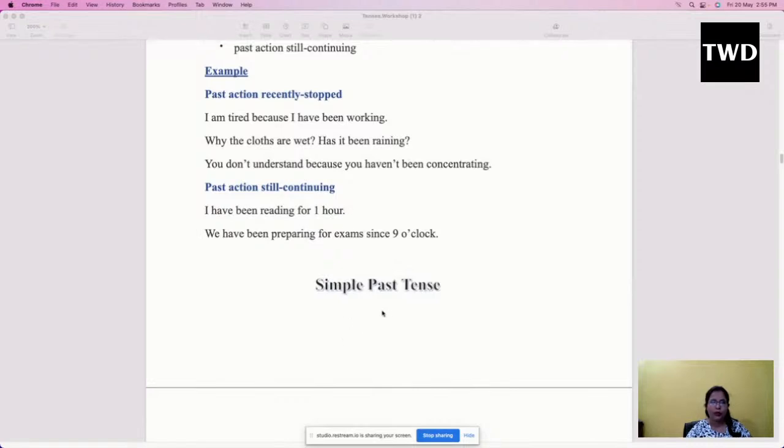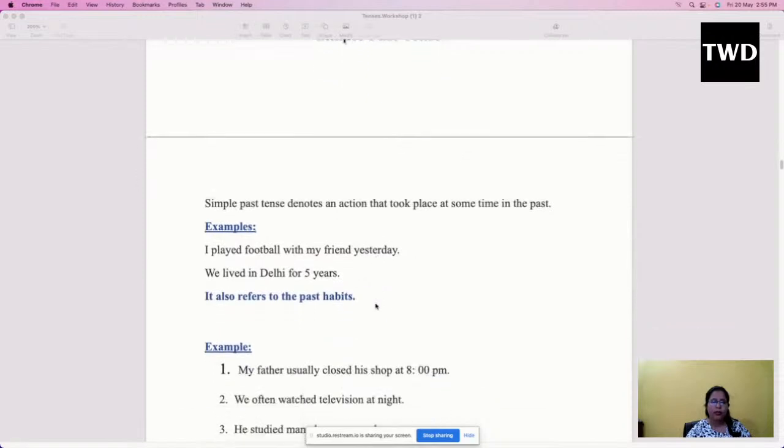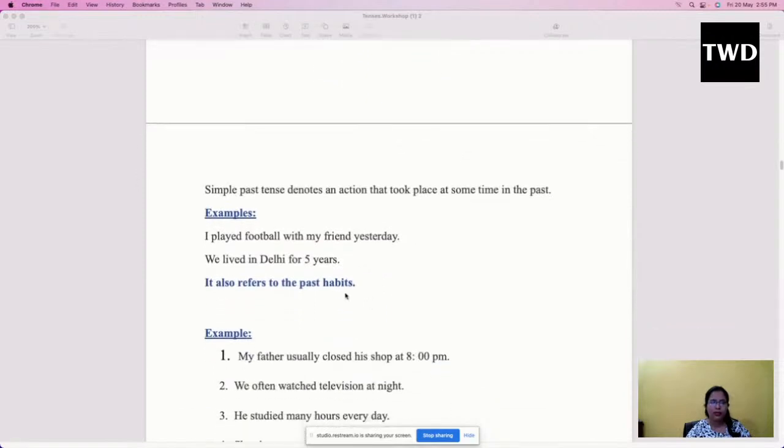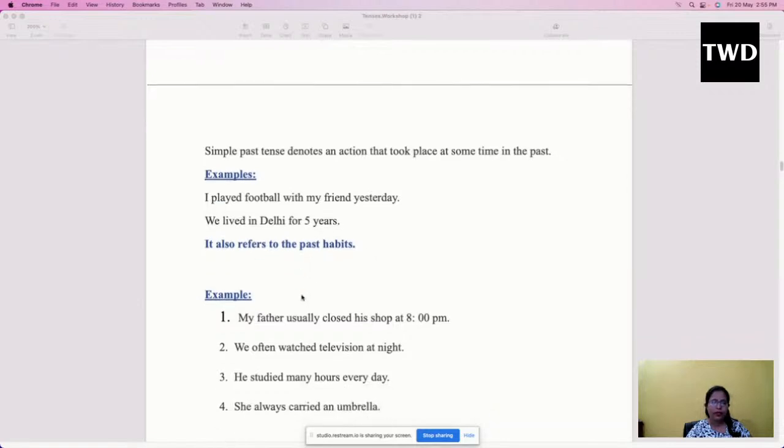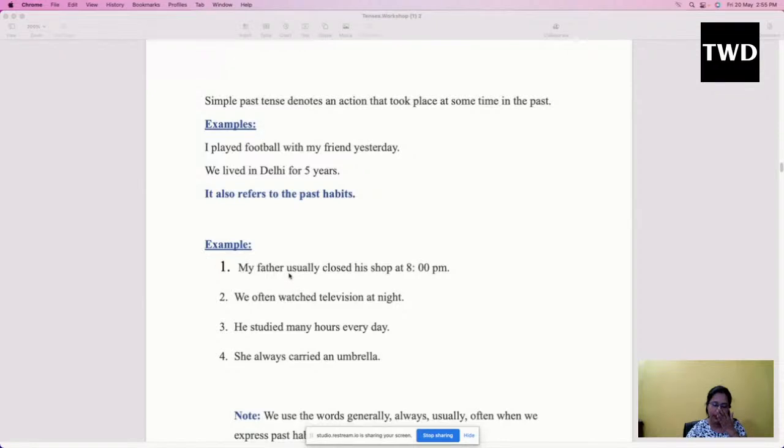Simple past tense, now we are moving to past tense. Yes, simple past tense, which means that we talk about our past habits. Here our sentence would have subject plus the past form of the verb, like I played football with my friend yesterday. So here we are talking about a past action. We lived in Delhi for 5 years. These examples are actually about past habits. My father usually closed his shop at 8 p.m. We often watch television at night.